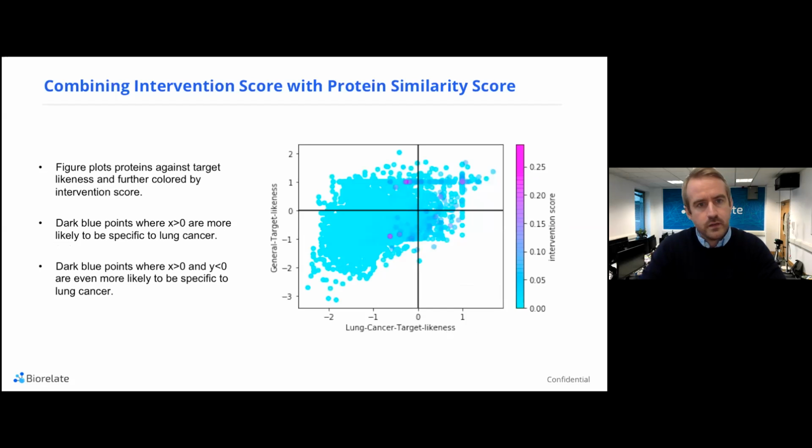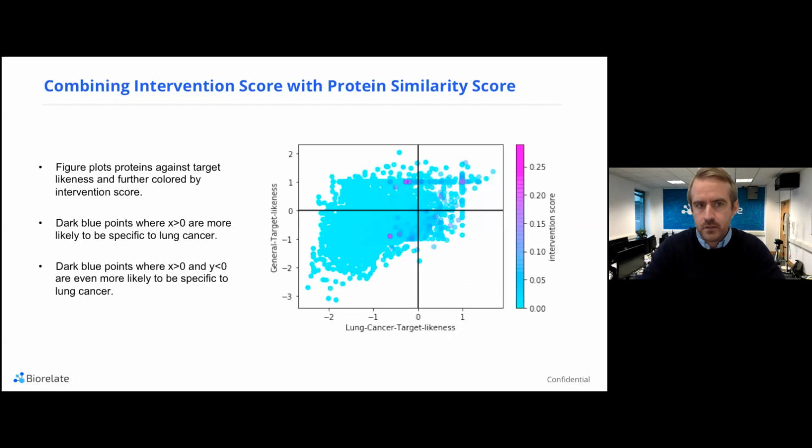One of the other things that we can do is to combine these two together. So if we combine our intervention score with our protein similarity score, we can then see proteins which have a high intervention score based on our measure derived from the knowledge graph against a high lung cancer target likeness and a low general target likeness.